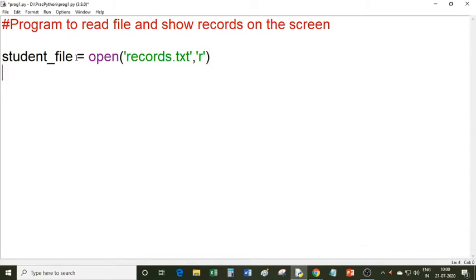So this variable contains the object returned by this open function, and then you can read the file.